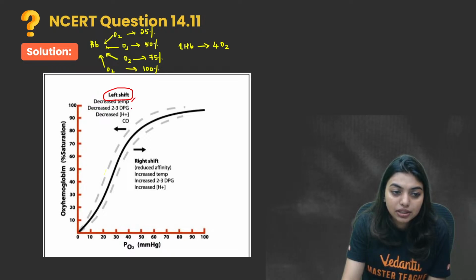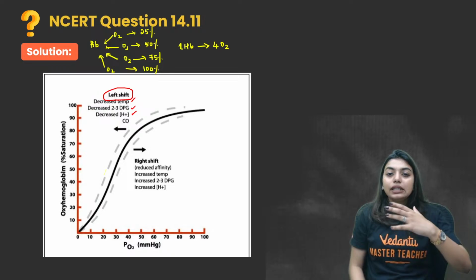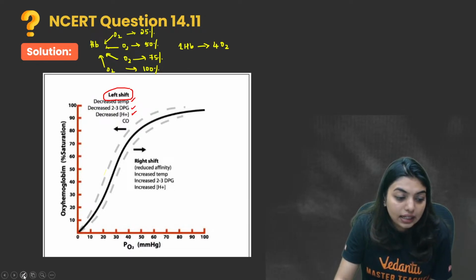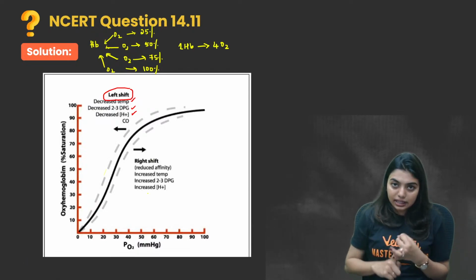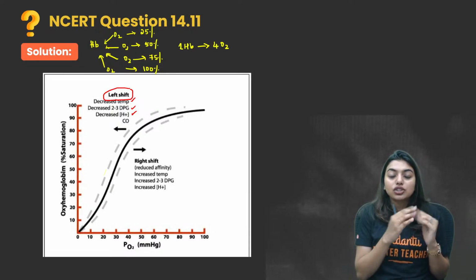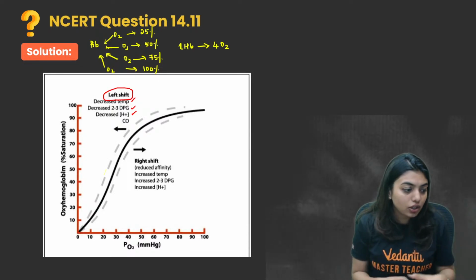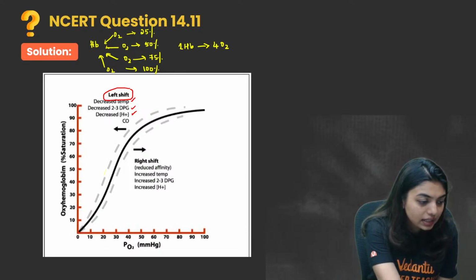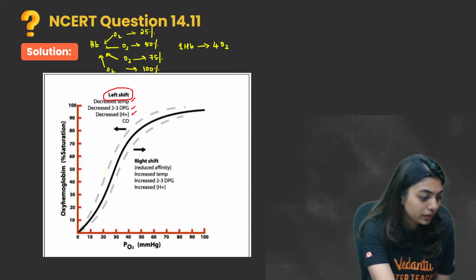When there is decreased temperature, decreased pH, decreased H plus, and decreased carbon dioxide, the chances of binding of hemoglobin with oxygen are more. Then the right shift is when everything is more, that is increased carbon dioxide, increased temperature, increased H plus. At that time oxygen will make the right decision of shifting to the right. Got it, all of you? This is there in your NCERT as well. I think I cannot download it here and show.